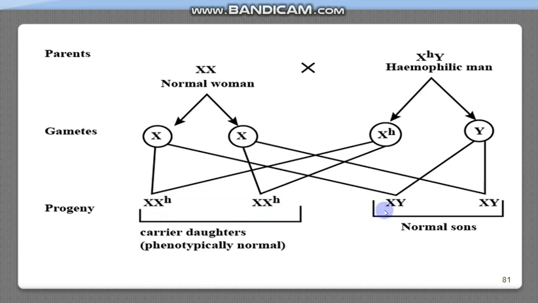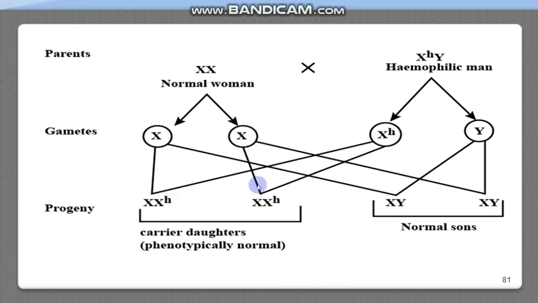So such females which have the hemophilic gene on one of the X chromosomes are known as carriers. So as a result of this cross, the normal woman and hemophilic man, we get all the daughters as carriers, and phenotypically normal. Phenotypically means they appear normal but they have the hemophilic gene on one of the X chromosomes, so they are known as carrier daughters.